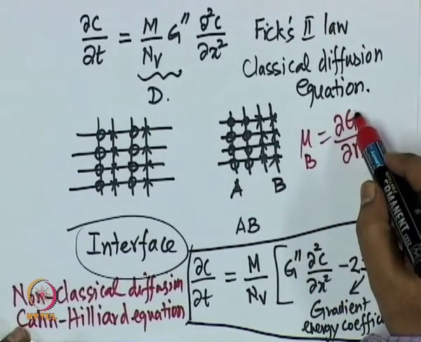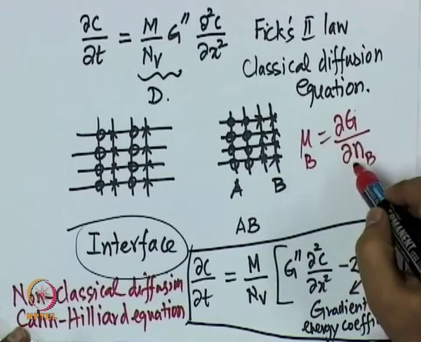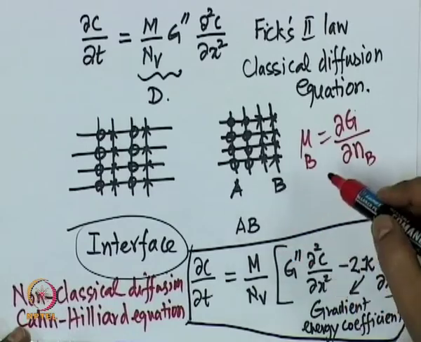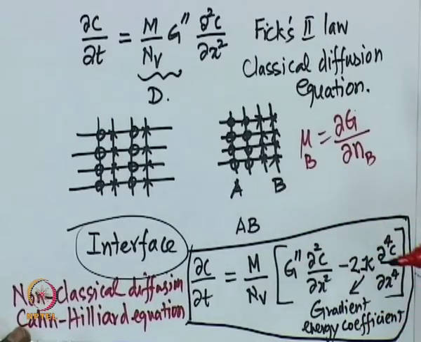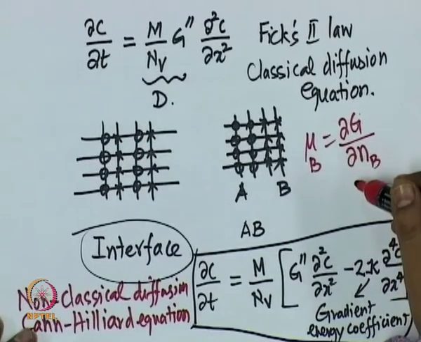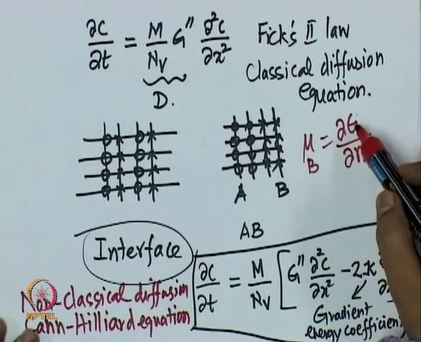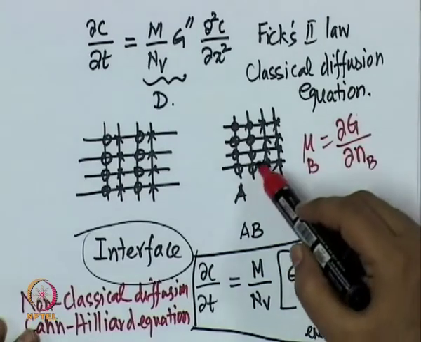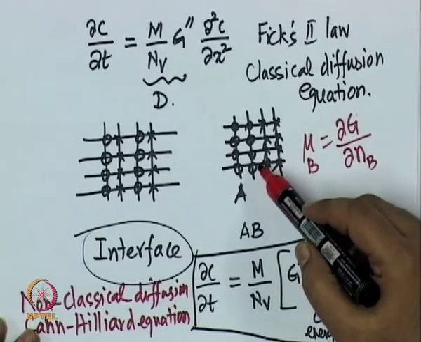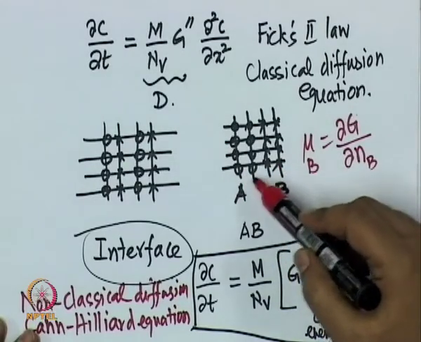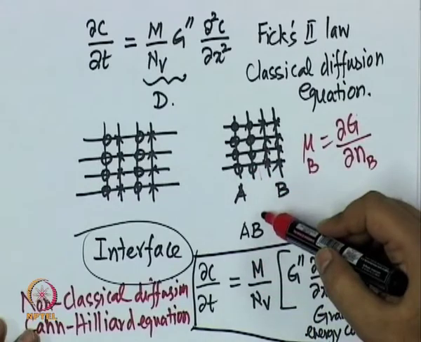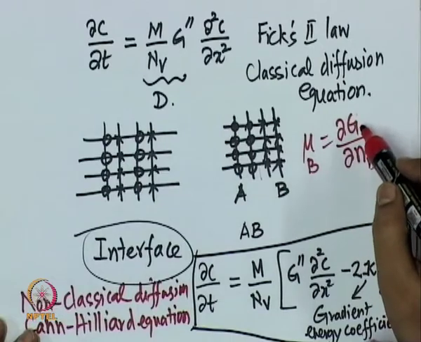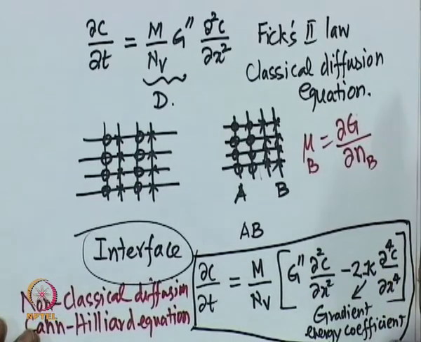Now, if this is no longer a function, you can't take the derivative of this type. You have to take what is known as a variational derivative. So, we need to understand some concepts of variational calculus, because you can't do ordinary calculus anymore. So, by extending the idea of free energy, by incorporating the concentration gradients, because what is an interface? Interface is a region where the concentration is changing. This is all A, this is all B, and interface is a region where the concentration changes from A to B. So, that information has to be incorporated. So, the free energy becomes not just a function of composition, but also its gradients.